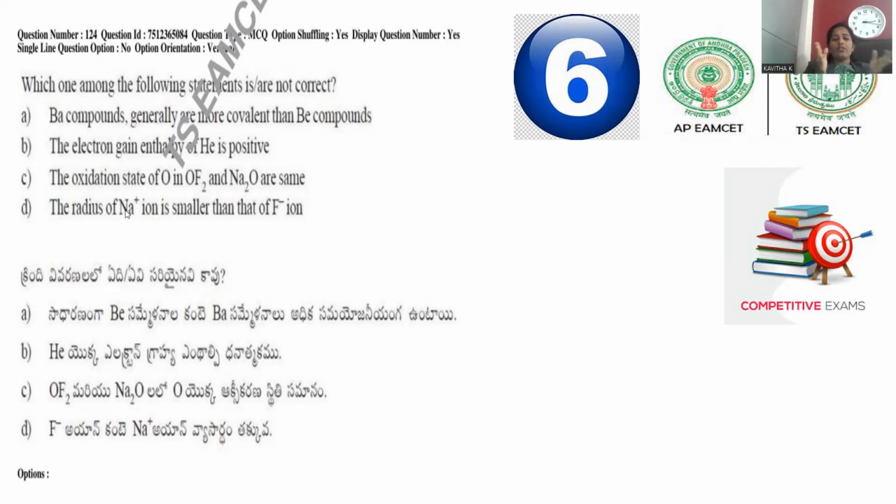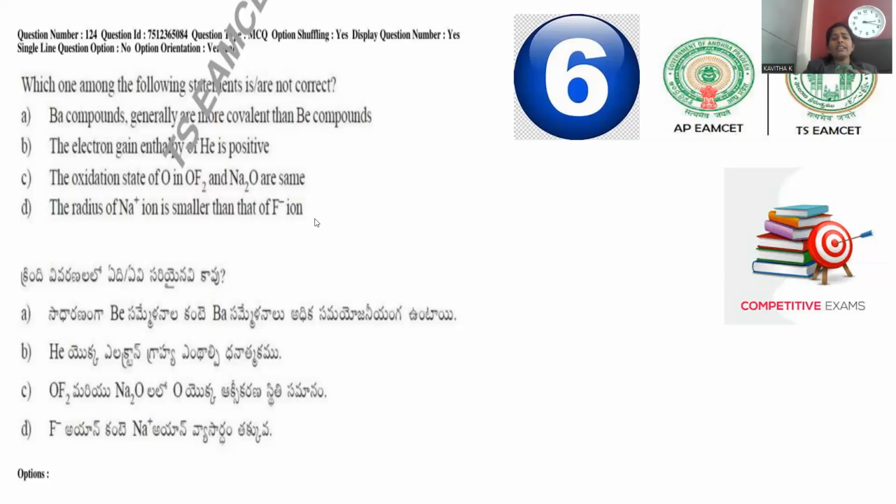If two isoelectronic species are considered, what is the criterion for comparing their radius? In isoelectronic species, the positively charged species has a smaller radius in comparison to the negatively charged species. That's the reason why Na+ has a smaller radius than F-. Why?